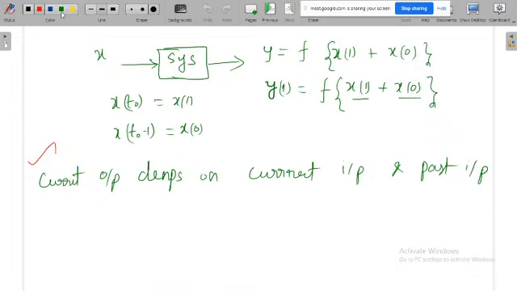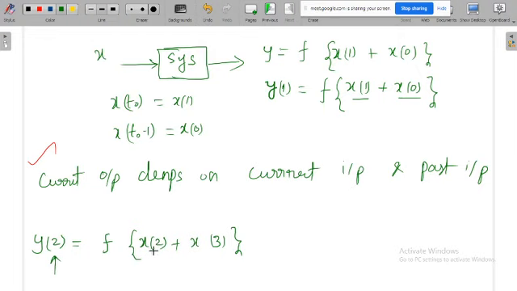But suppose the situation is like this: I am measuring output at the instant of time t is equal to 2, and it is a function of the current input as well as the future input. I am observing output at t is equal to 2, that means currently I am measuring the output.